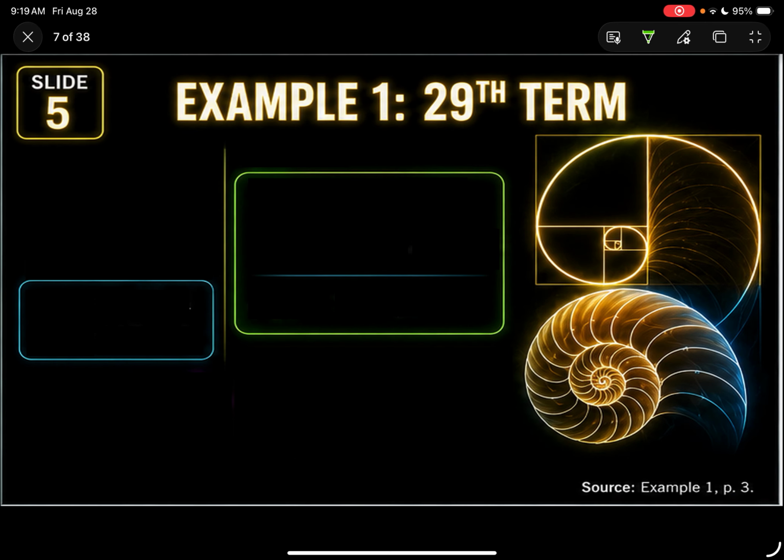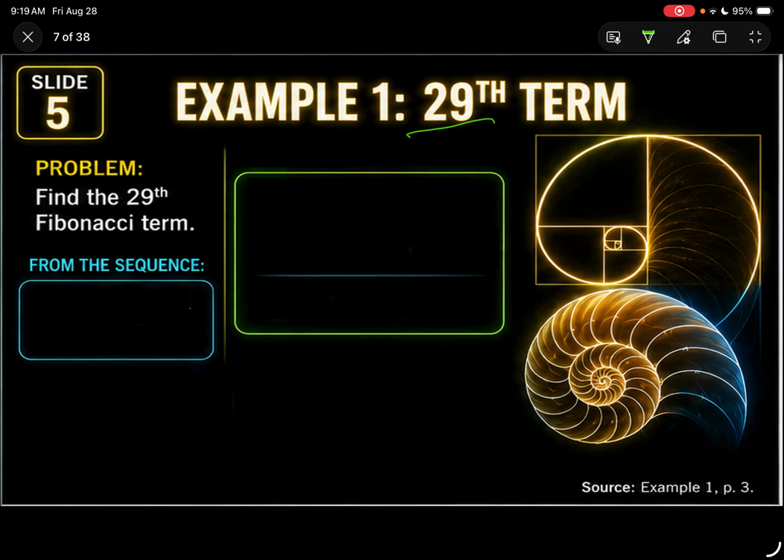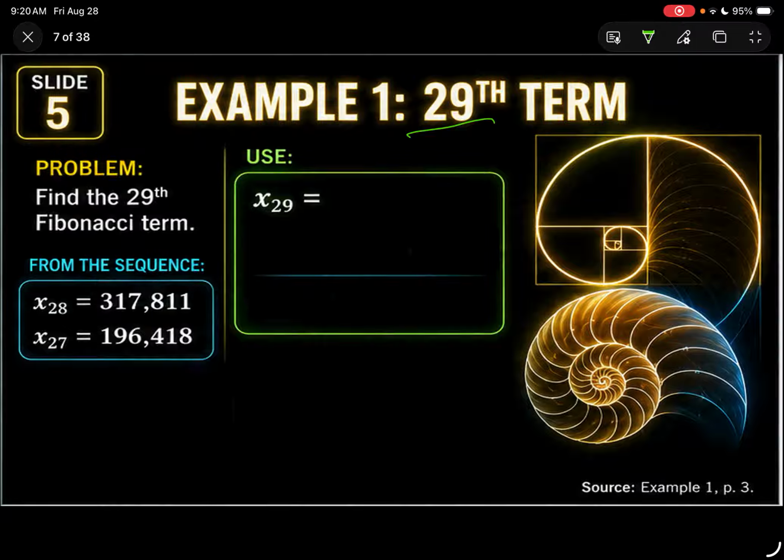Now, for us to try the concept from the previous discussion, let us find out the 29th term. But here's the catch. You're going to use this sequence. Okay? The previous term of the 29th term is the 28th term, and that is equal to 317,811. And the second previous term is 196,418. That is the 27th term. What you're going to do is to find the 29th term. For us to find the 29th term, you must add these two previous terms. So we have the 28th term, that is going to be 317,811.